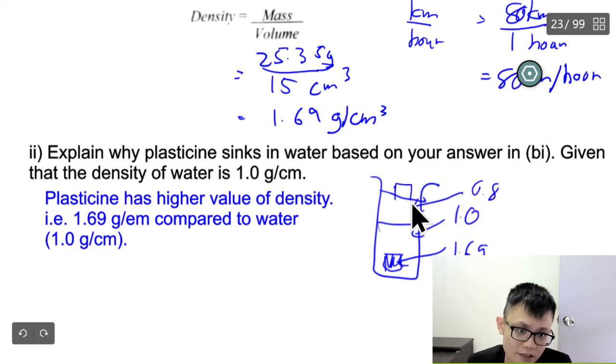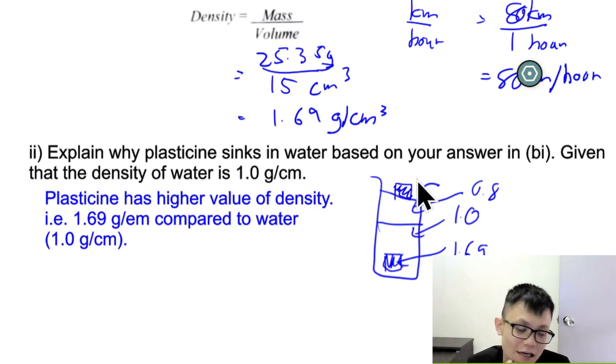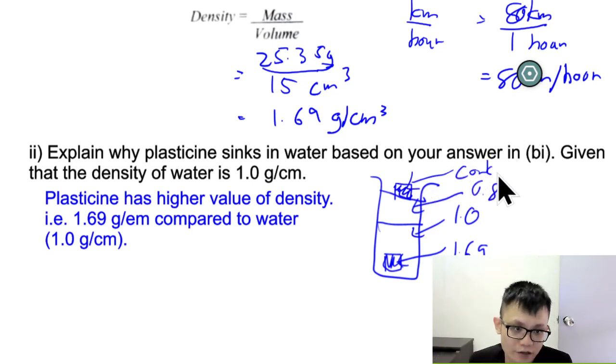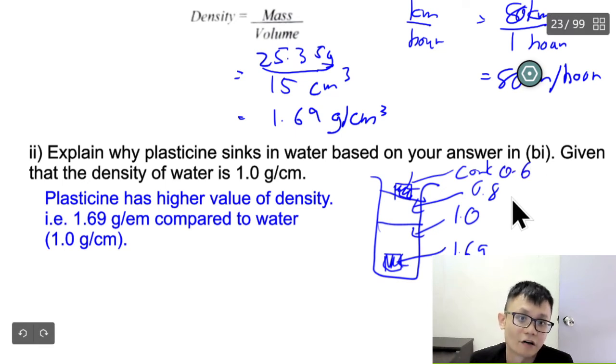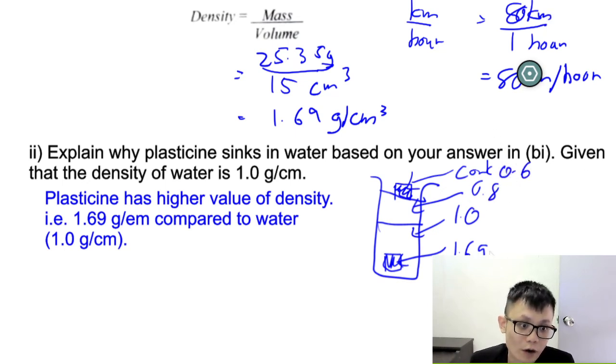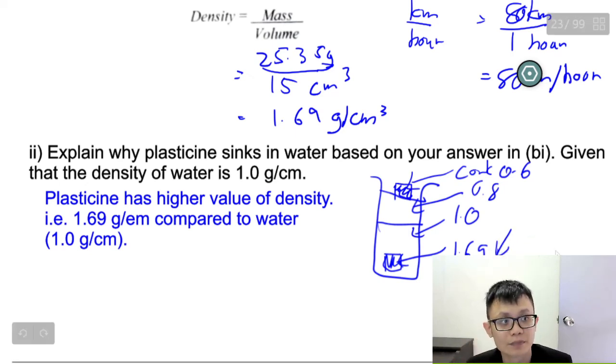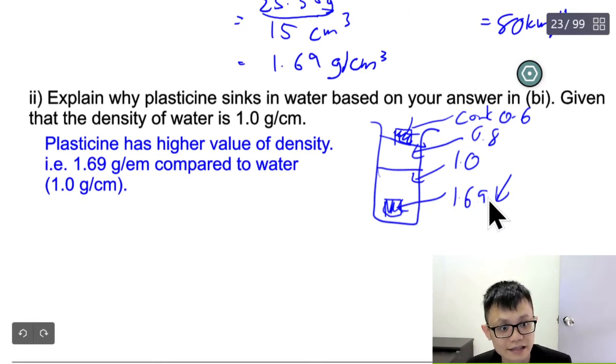And here I put cork, the rubber cork in the toilet, maybe 0.6. Still remember or not? So why does this one go down? Why does it sink? Because this thing has higher density than water, because water is 1.0.